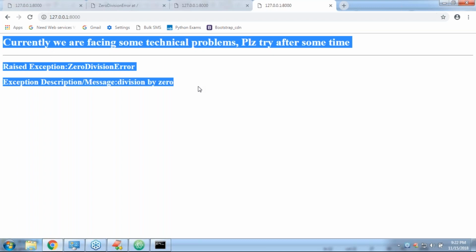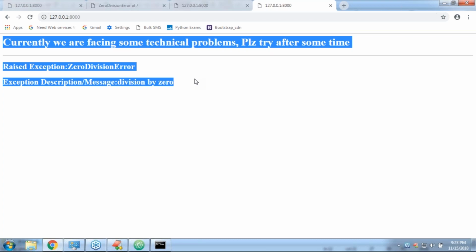In the middle we are arranging some assistance to do things very clearly, right? The request is reaching the next level, and while executing the view function there is a problem.